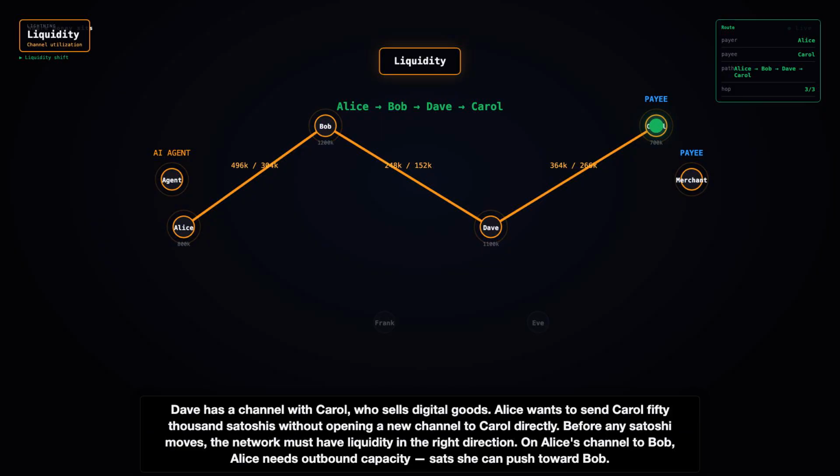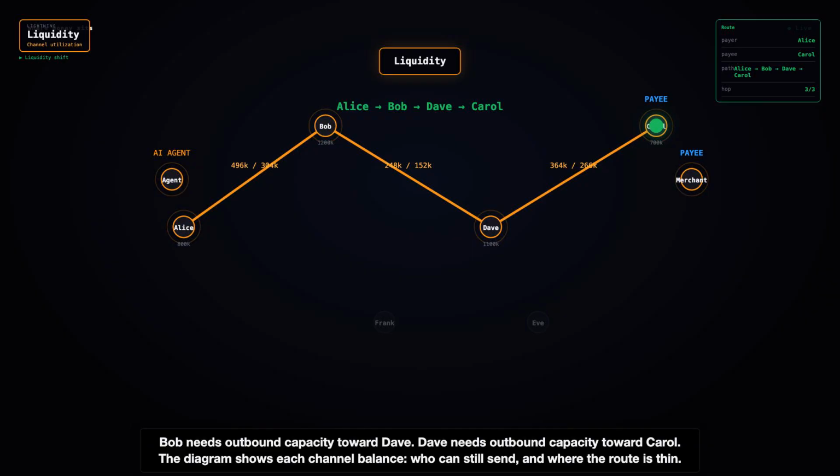Before any satoshi moves, the network must have liquidity in the right direction. On Alice's channel to Bob, Alice needs outbound capacity, sats she can push toward Bob. Bob needs outbound capacity toward Dave. Dave needs outbound capacity toward Carol. The diagram shows each channel balance, who can still send, and where the route is thin.